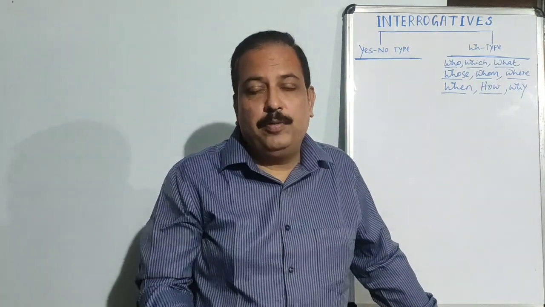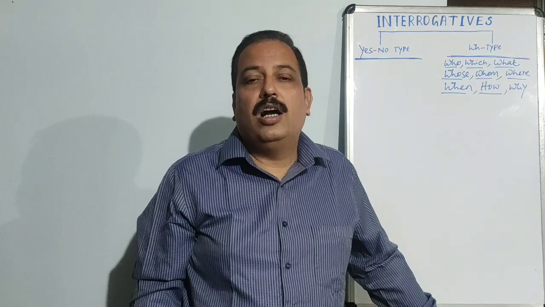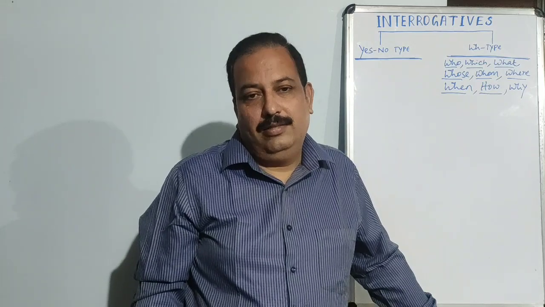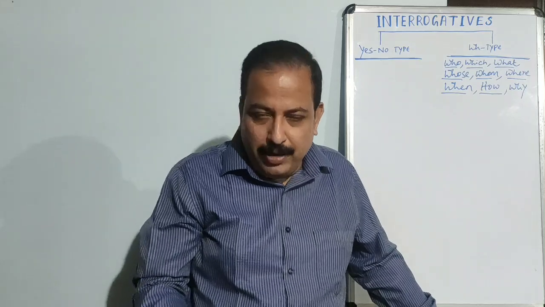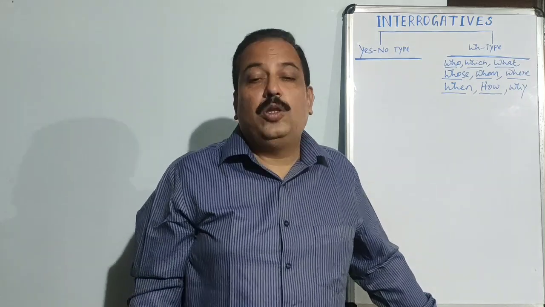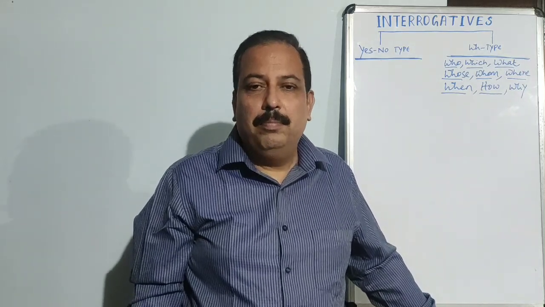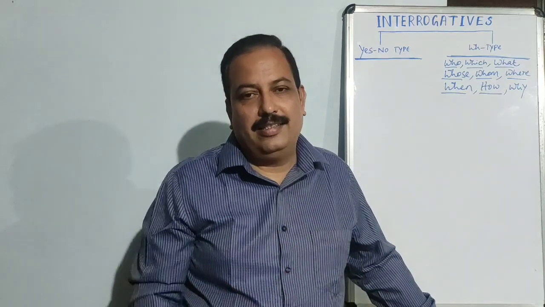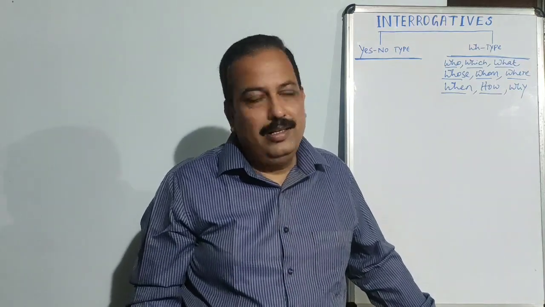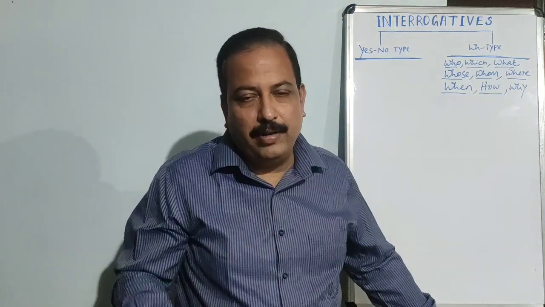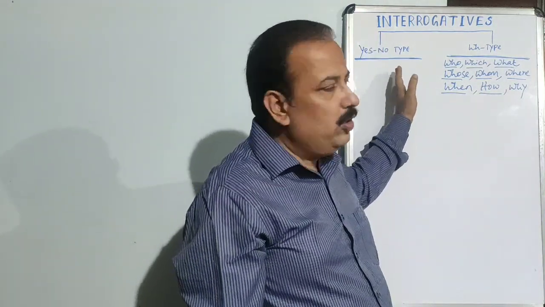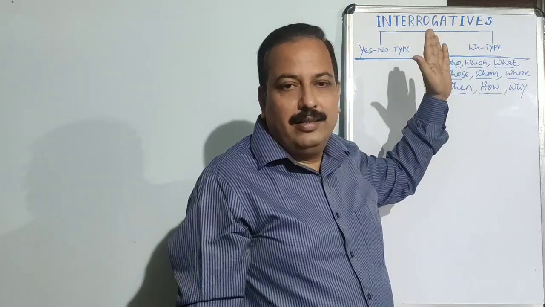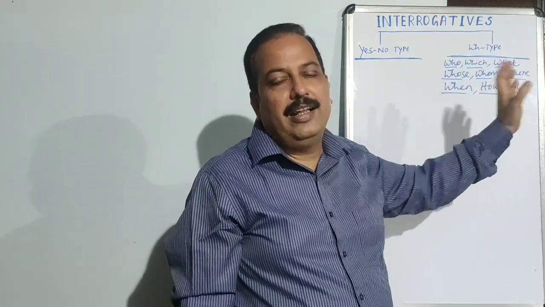Where are you from? If I put a question, where are you from? You can't say Jatni. You have to say, I come from Jatni. I am from Jatni. So the answer is made in a complete sentence. That is what we call WH type question. This is the basic difference between yes-no type and WH type. Answer comes in the form of yes or no, and answer comes in a complete sentence form.